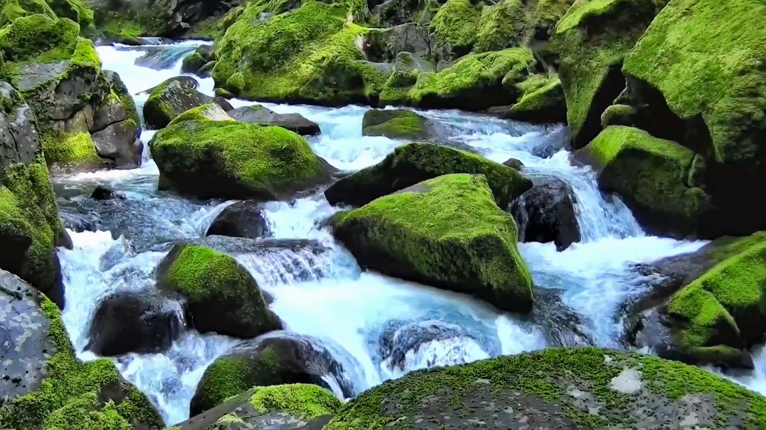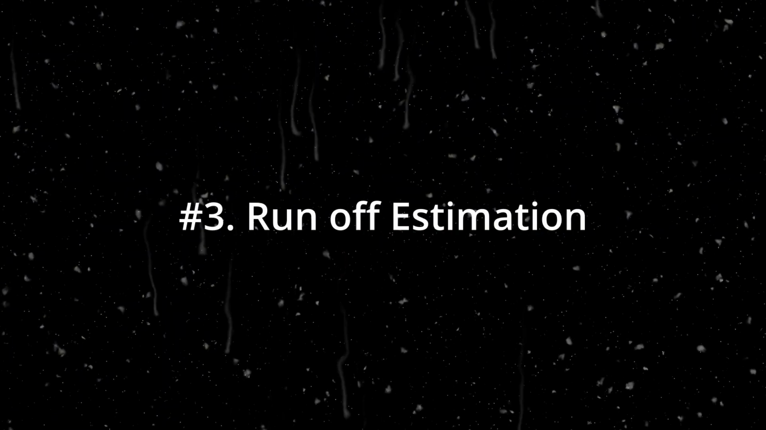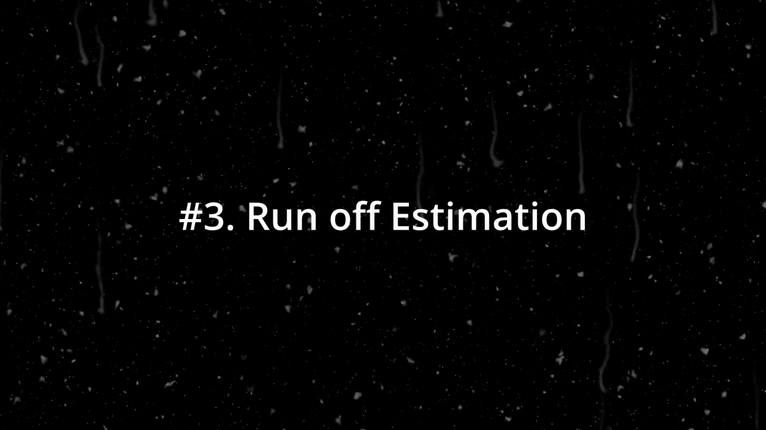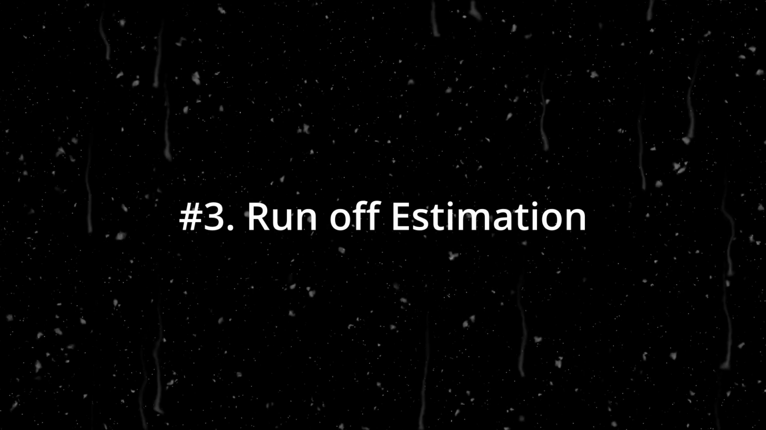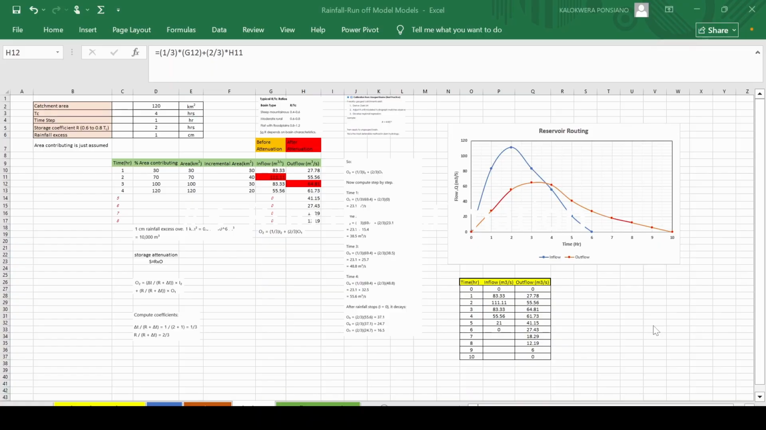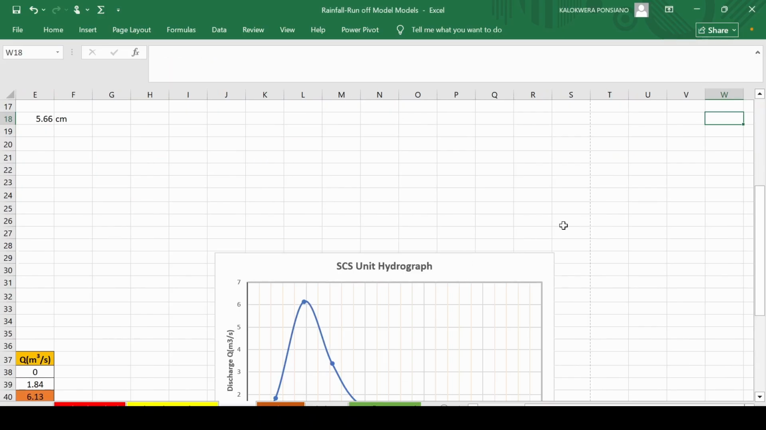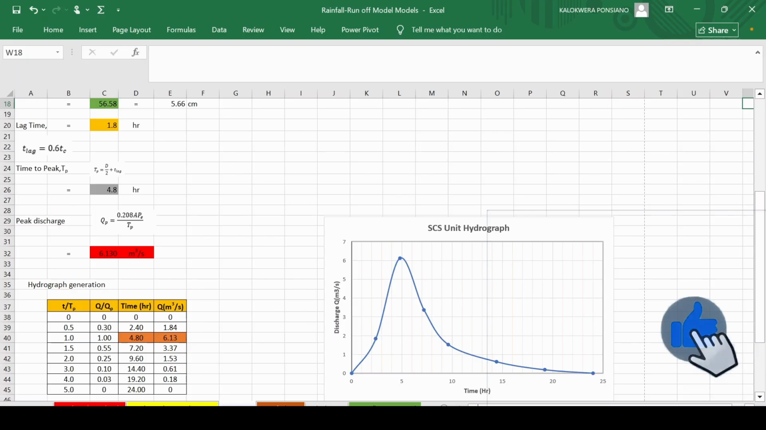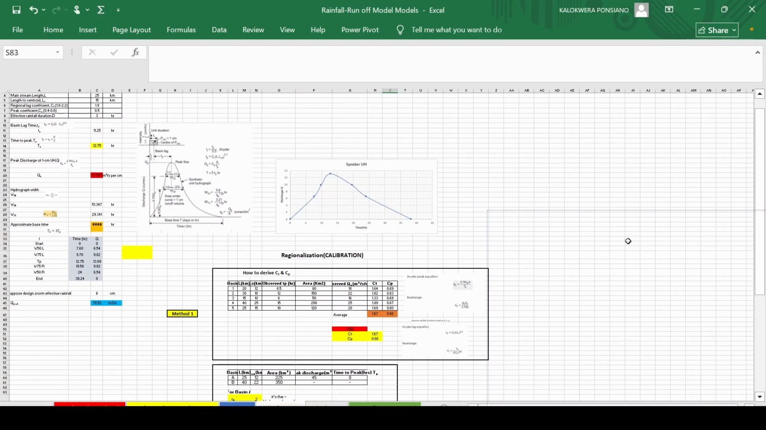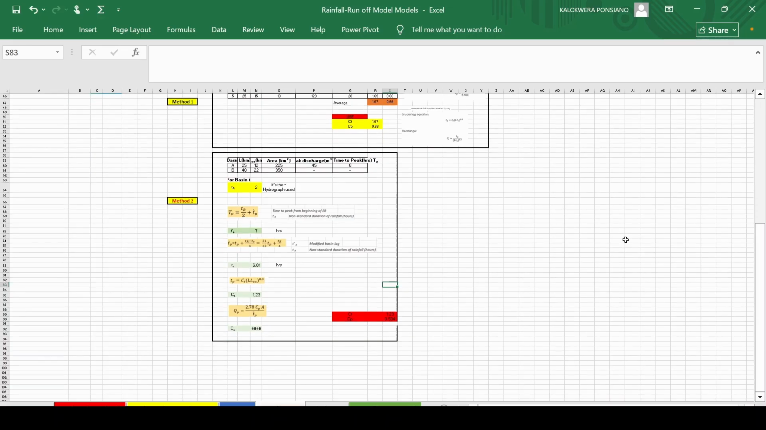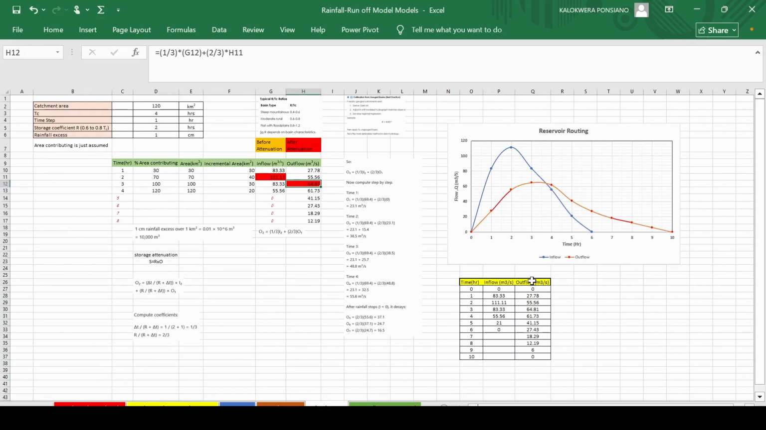Now the third step is to estimate the runoff, because not all rainfall becomes river flow. Some water is lost through infiltration into the soil, evaporation, or vegetation interception. So what engineers do, they use models like the SCS curve number method or the Horton infiltration model to help us estimate the runoff. Now these models convert rainfall into effective runoff. So that is what enters into the rivers or the streams.